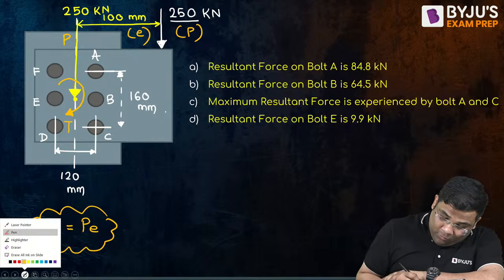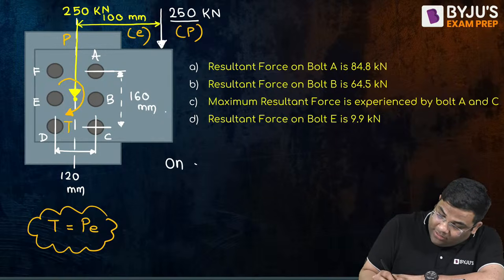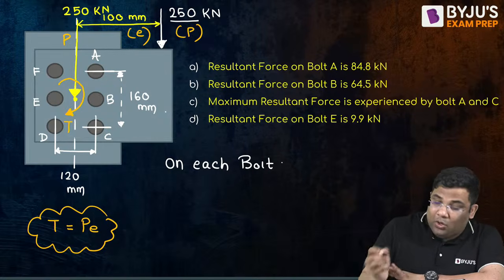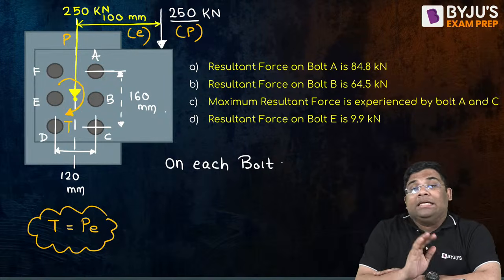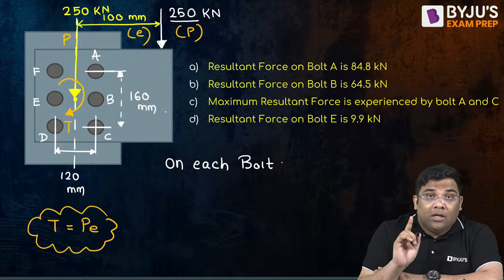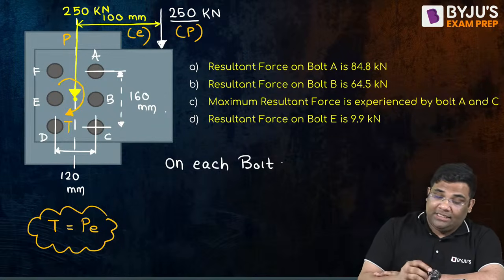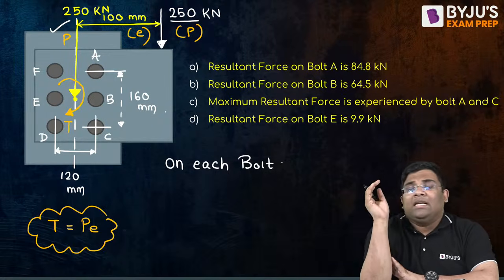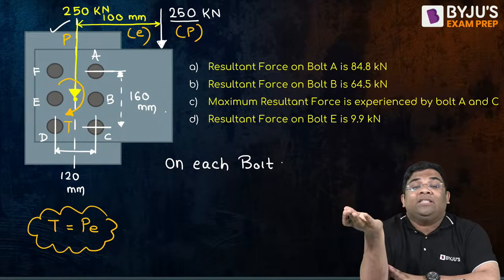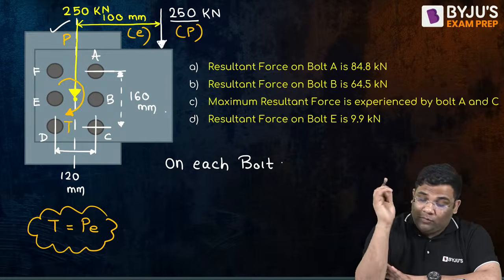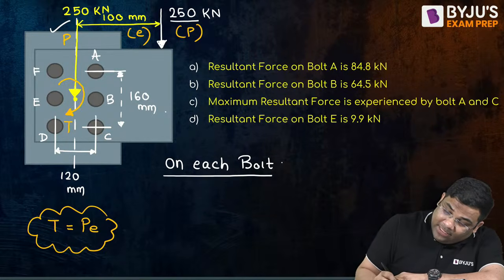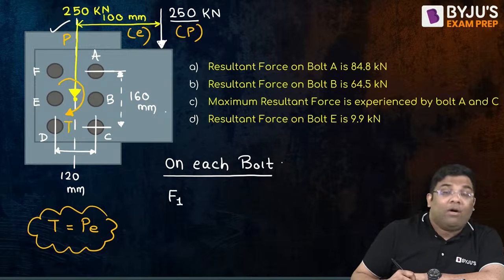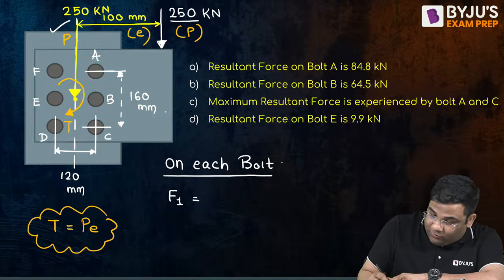Now on each bolt, what will happen? There will be direct shear due to this load. This load P has got transferred, and it will be equally distributed among all the bolts. So on each bolt there will be a force F1, which will equal the total load divided by the number of bolts.